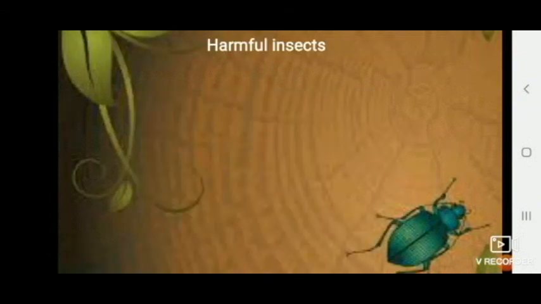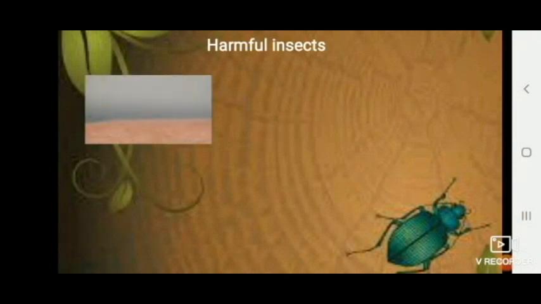Thus being said, the uses of the insects, now we will come to those insects which harm us. Well, the first and foremost insect we would like to say about are these mosquitoes. The mosquito bites, as we all know, cause malaria as well as dengue. So this also spreads diseases in animals, not only humans but also animals. And also wherever there's garbage or any stagnant water, we are bound to see mosquitoes in large amount.